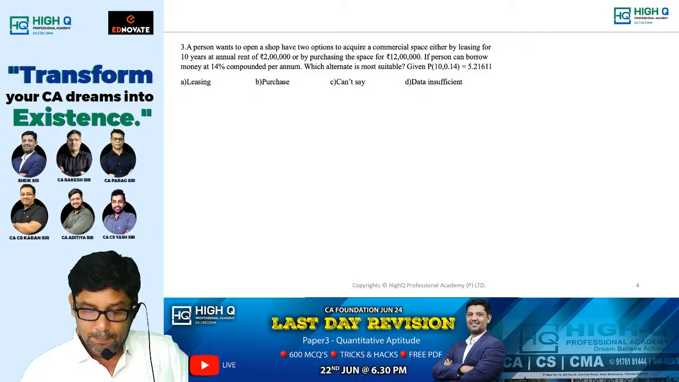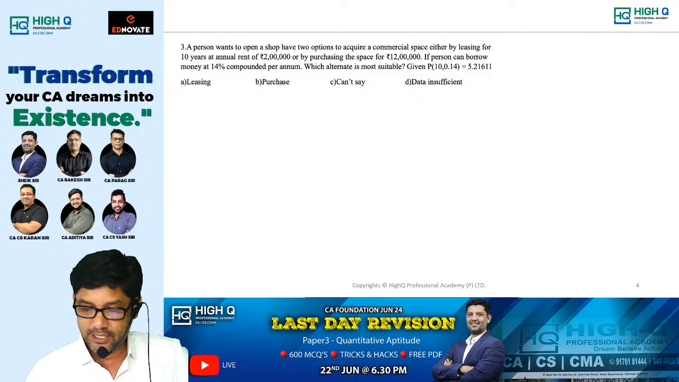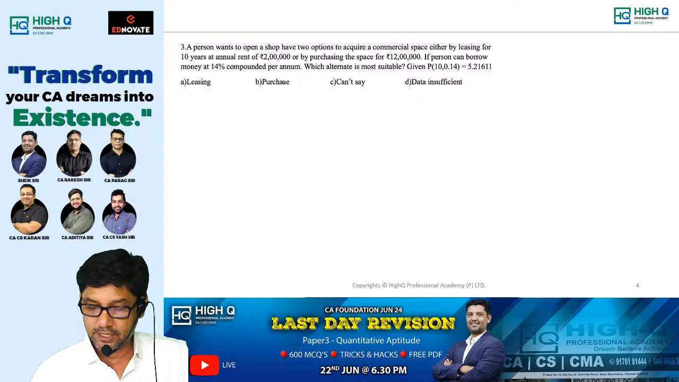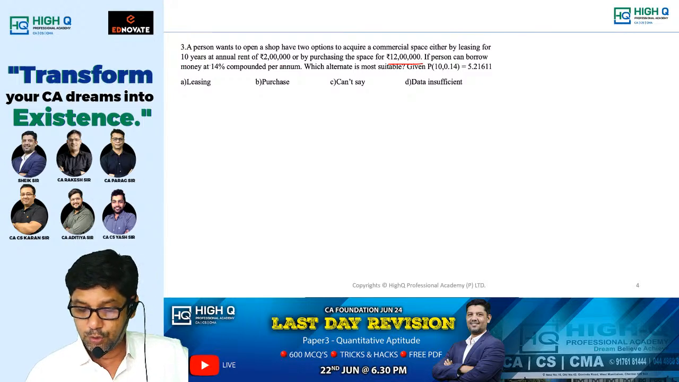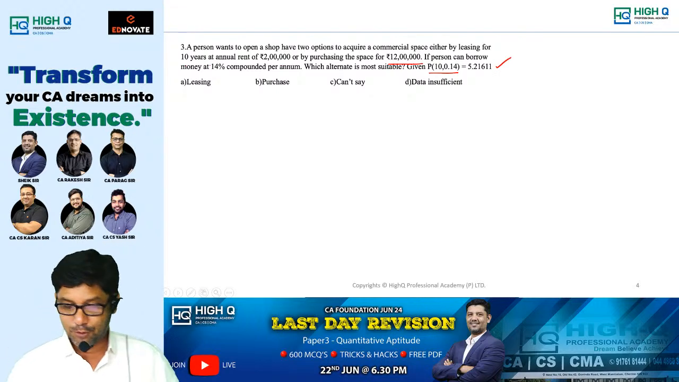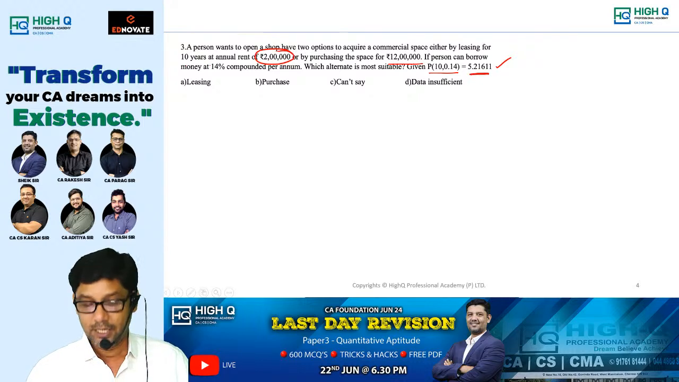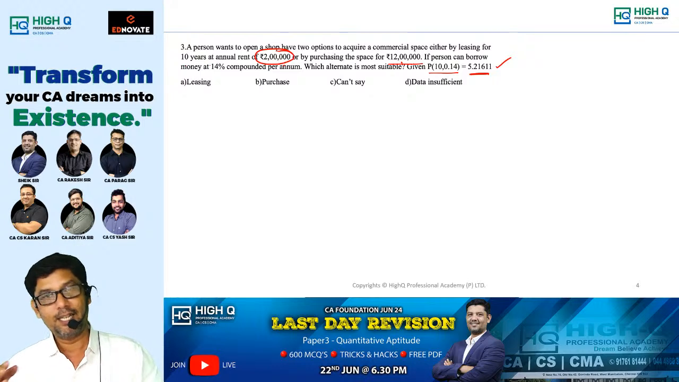Next. A person wants to open a shop, and has two options to acquire a commercial space: either by leasing for 10 years at an annual rent of 2 lakhs, or by purchasing the space for 12 lakhs. If the person can borrow money at 14% compounded per annum, which alternative is most suitable? The value is given. Simply multiply this value by 2 lakhs. If that value is less than 12 lakhs, leasing is good. If that value is more than 12 lakhs, then purchase is good.